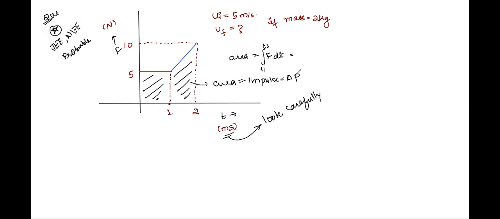Now we'll write change in momentum is given as final momentum minus initial momentum, correct? Which can be written as m times the final velocity minus initial velocity, right? Now find out the area. See, we have one rectangle and the other is a trapezium. So we have area. I'll calculate it over here. Area is given as, so for the rectangle, this will be the area. This is 1, right? While this is 5, length and breadth. So you have area of the rectangle is 5 plus the area of trapezium.